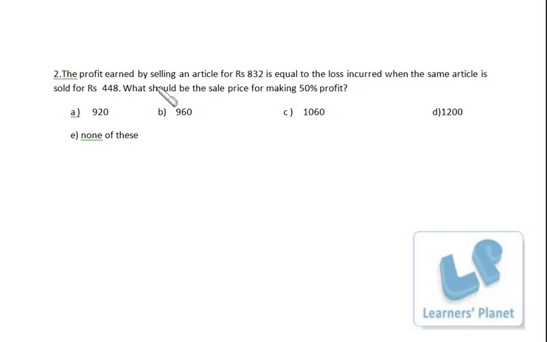Okay, this question: the profit earned by selling an article for rupees 832 is equal to the loss incurred when the same article is sold for rupees 448. What should be the selling price for making 50% profit? Okay, I assume the cost price to be CP, and the profit and the loss, both of them are equal. But cost price plus profit will be selling price, and cost price minus profit is the other selling price.